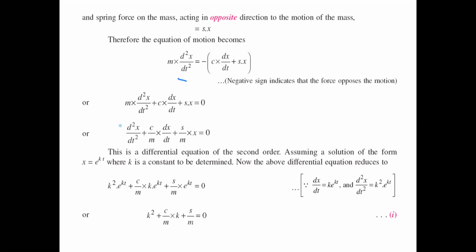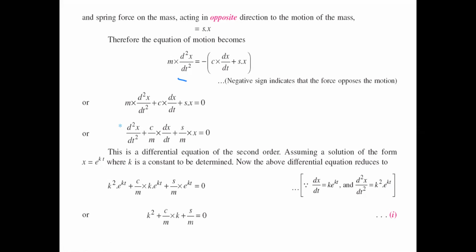Since it is a second order differential equation, we can take one form for the solution. Assume that x equals e power kt, where k is a constant. So from x equals e power kt, dx by dt equals k e power kt, and differentiating again, d square x by dt square equals k square into e power kt.